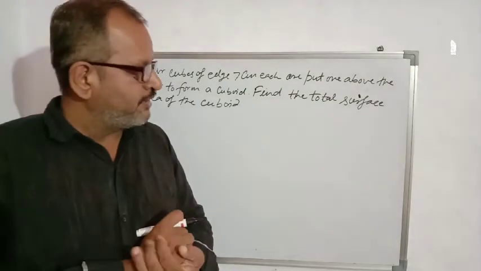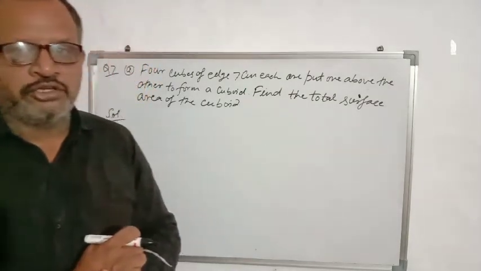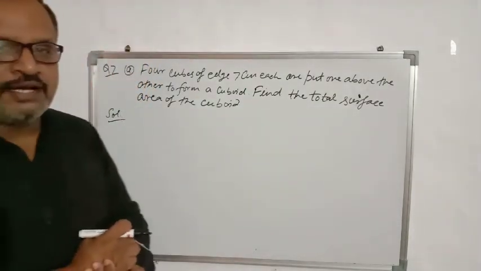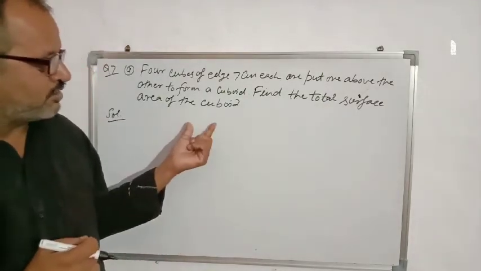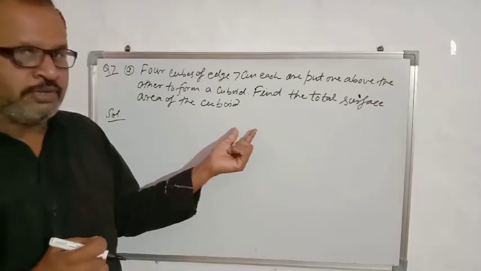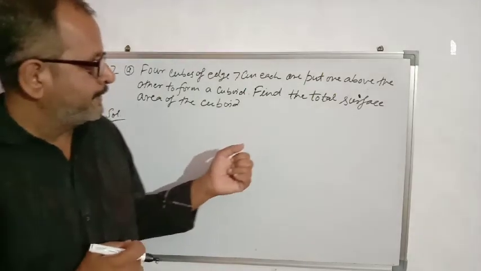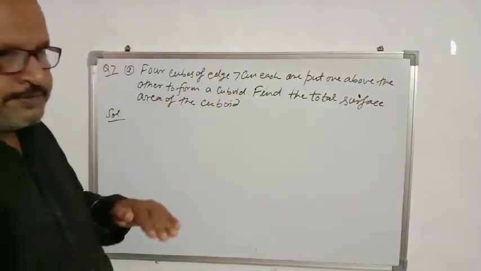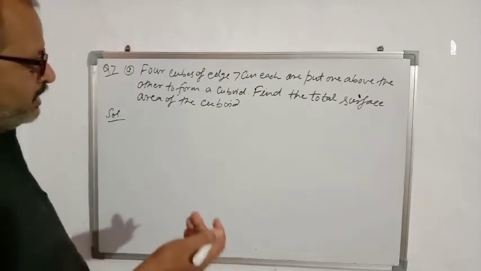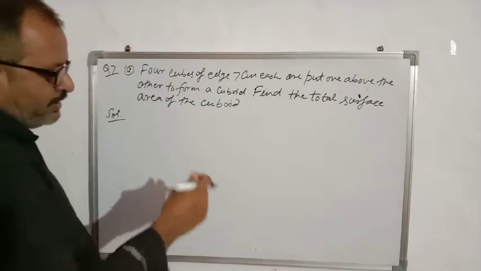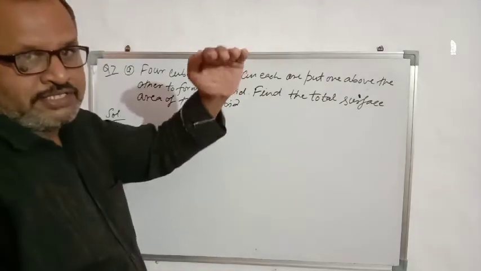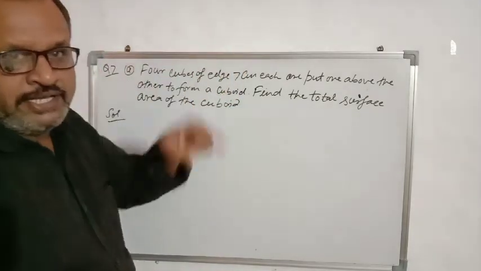We know that the formula of total surface area of the cuboid is 2 in bracket LB plus BH plus LH. So what will be the length, breadth, and height of the cuboid? When 4 cubes are put one above the other, the resulting solid will be a cuboid. What will be the length of the cuboid? 7 plus 7 plus 7 plus 7, 4 times, length will be 28.